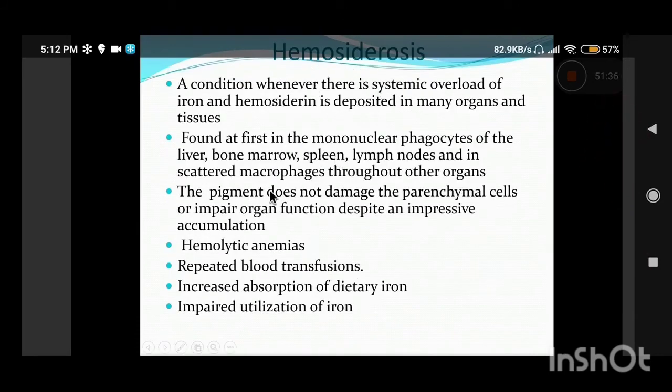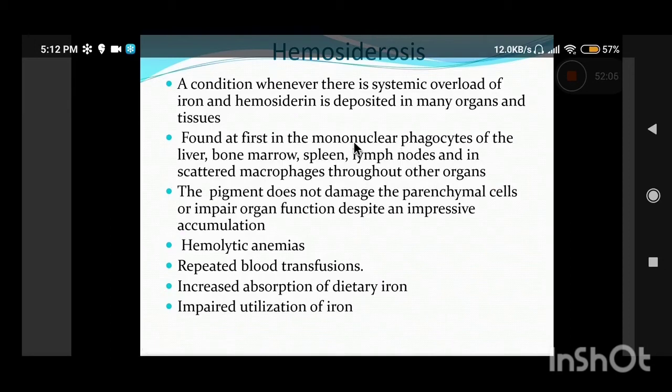So this is hemosiderosis. The characteristic I told you is that it does not damage the parenchymal cells of any of the organs, so it does not impair organ function. It only accumulates in the phagocytes of organs, wherever phagocytes are present: bone marrow, spleen, lymph node, liver, but not within the parenchymal cells.